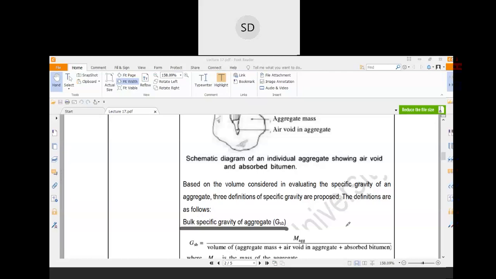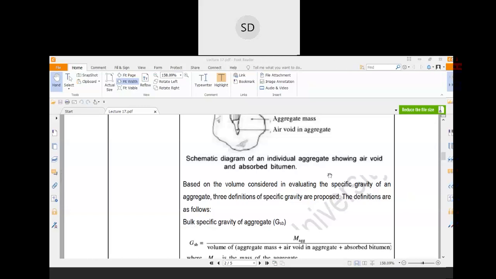Don't confuse this, because in a later chapter you will get to know about the bulk specific gravity of the mix. Both these things are different. One is bulk specific gravity of the aggregate and another one is bulk specific gravity of the mix. So don't mix these two. When you read this, read along with it that it is the bulk specific gravity of the aggregate.